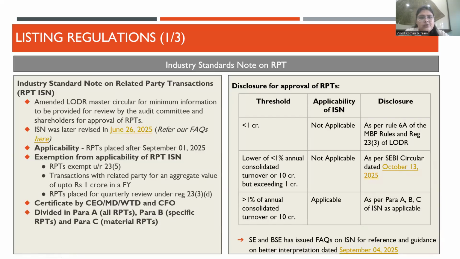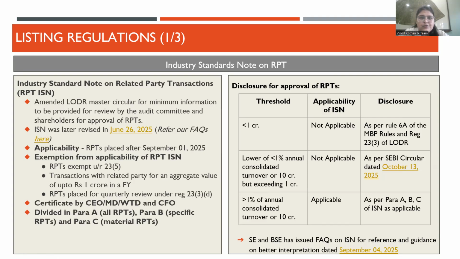The major amendment was industry standard notes on related party transactions. Earlier, the disclosure was required to be provided as per the limited information provided in the SEBI Master Circular. These industry standard notes detail out the disclosures to be provided before the audit committee and shareholders for approval of RPTs and are divided into three parts: Para A, which is the disclosure required in case of all RPTs, Para B for specific nature of RPTs, and Para C for material RPTs of specific transactions.